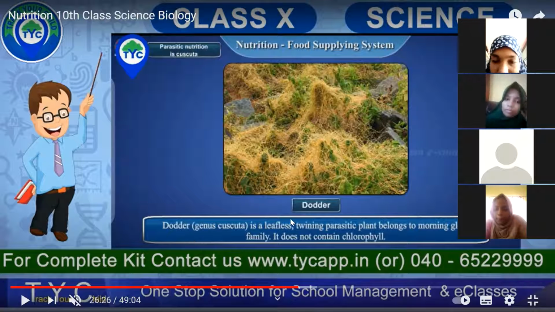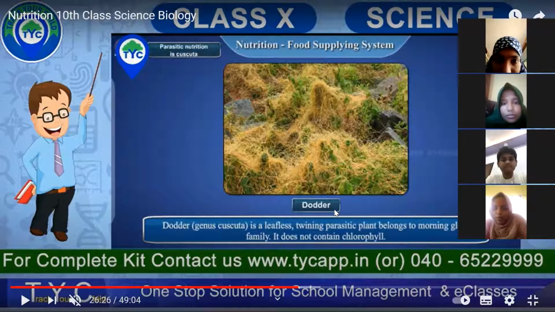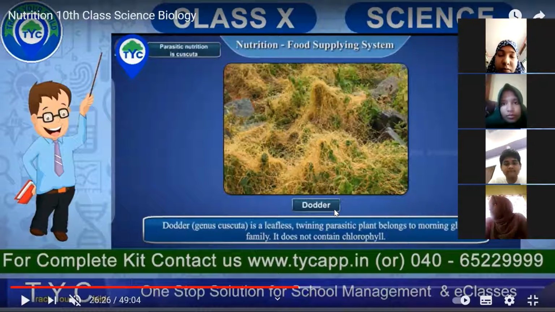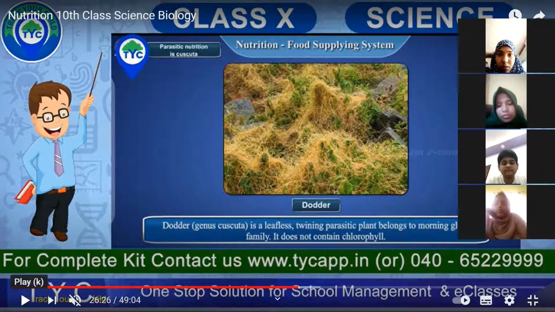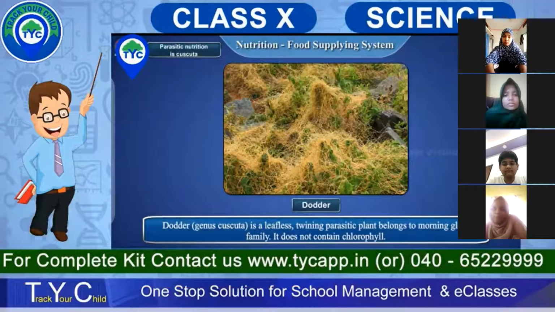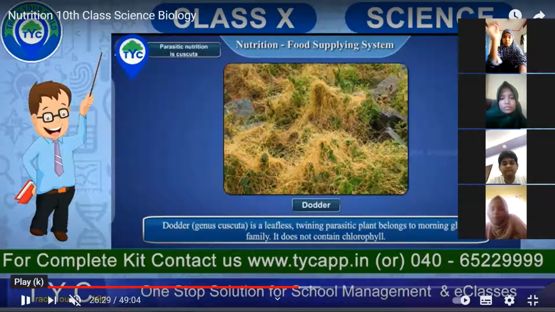They have haustoria, which you can see in the next picture, through which they get attached to other organisms and derive food. Like, if you see a parasite, a good example is corona, which is also a parasite.